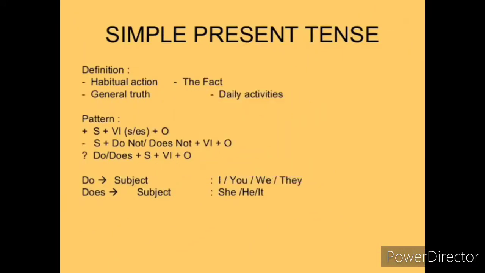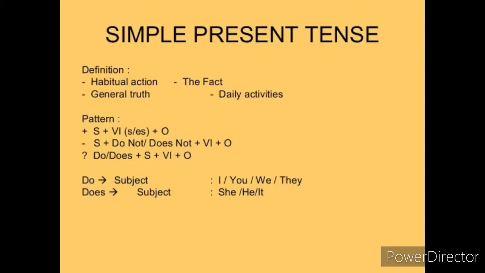So after the verb form, let's see the pattern. In simple present tense, we can express the habitual action, general truth, fact, and daily activities, children. Look at the pattern here. For positive, we can use subject, verb 1, that is the base form, s or es plus object.